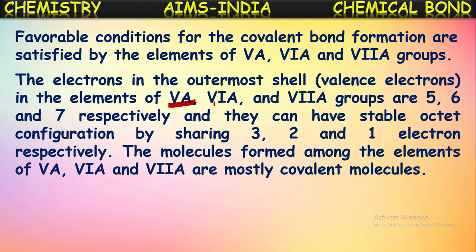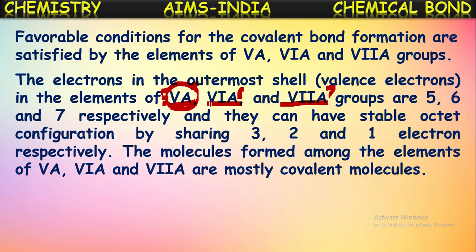The sixth group elements have 6 valence electrons and the seventh group elements have 7 valence electrons. For example, fluorine is 2, 7, so there are 7 valence electrons. They can have a stable octet configuration by sharing 3, 2 and 1 electrons respectively. For fifth group elements, 5 valence electrons are there. How many more electrons are needed to become stable? 3 more. That's why 5A group elements will be ready to share 3 electrons with other elements.